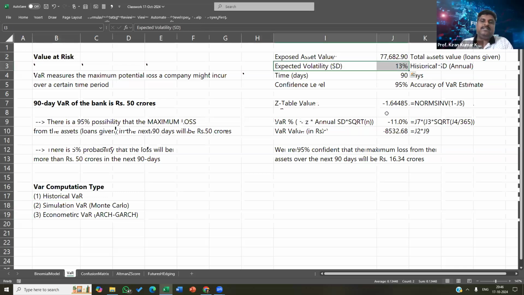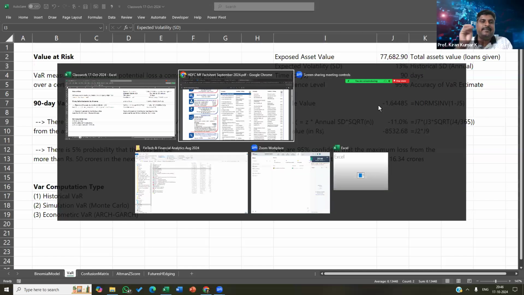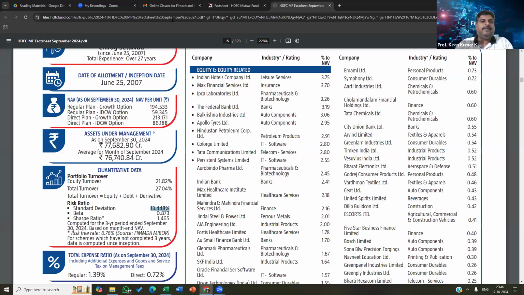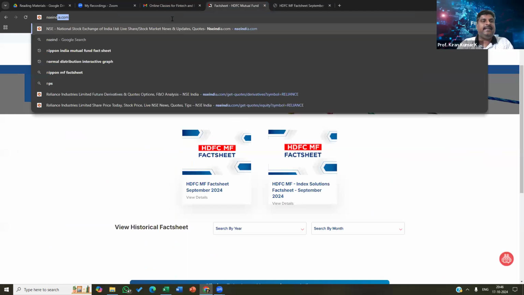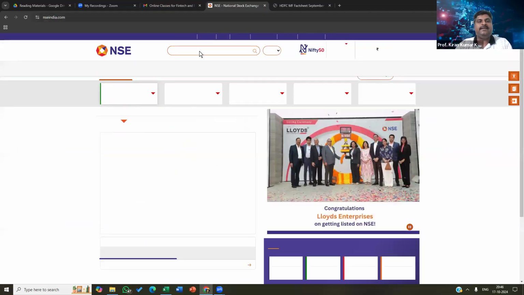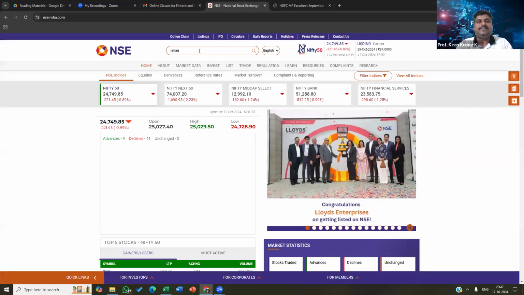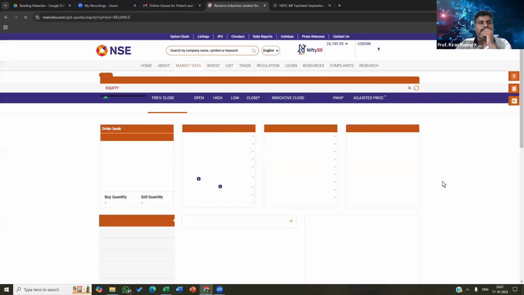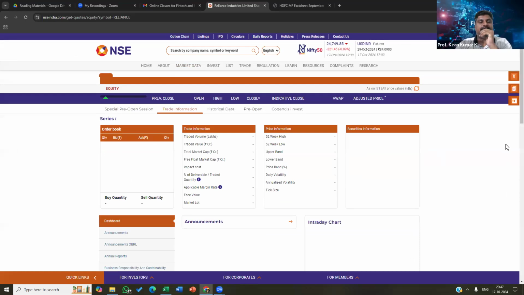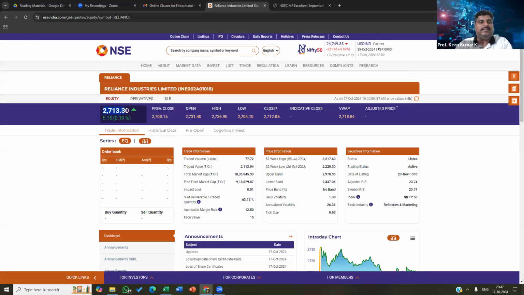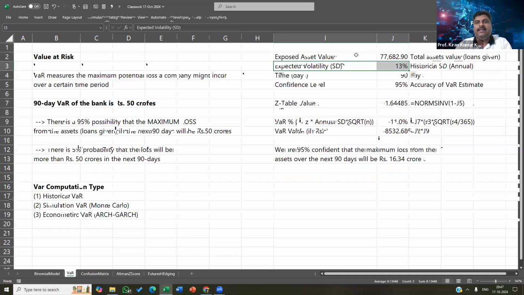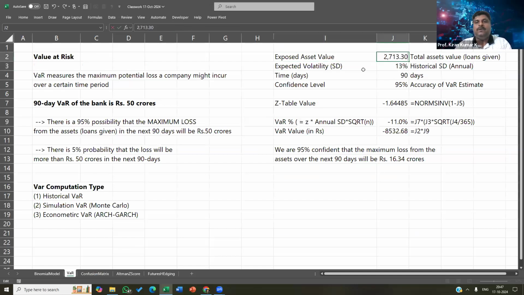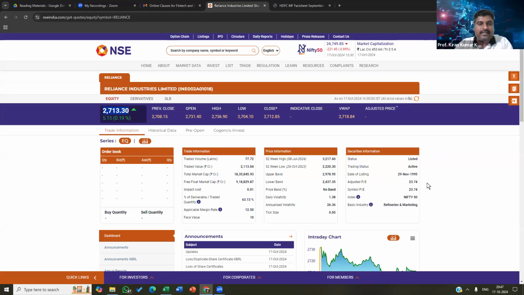So for instance, we can do this for stocks also. Let's go to NSE India and take, for example, the Reliance stock. The stock price of Reliance is 2,713.30 now. I'll replace this value. NSE gives you the volatility information, by the way.